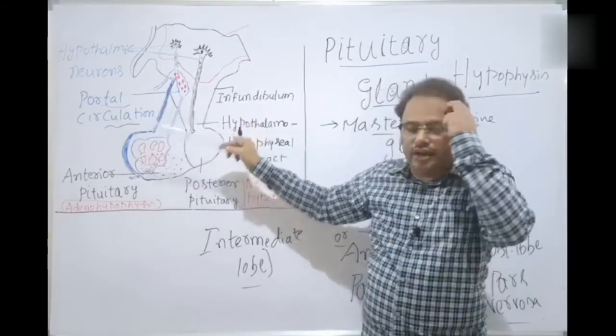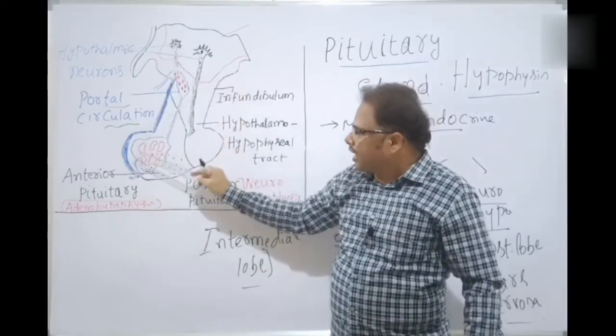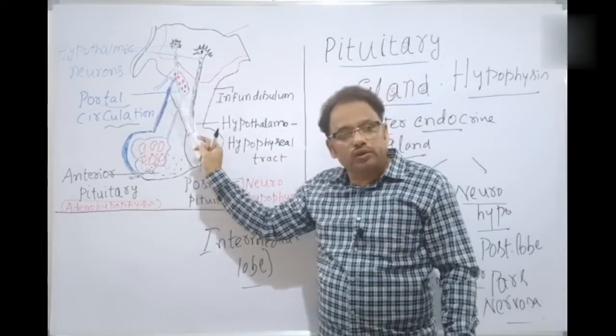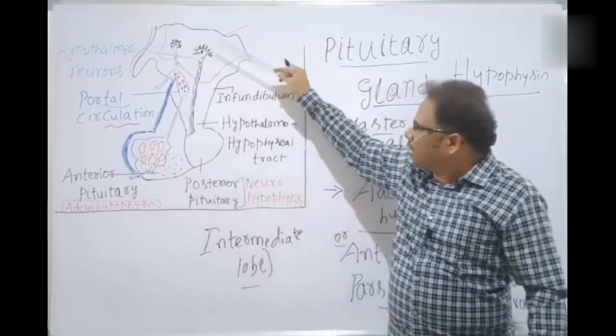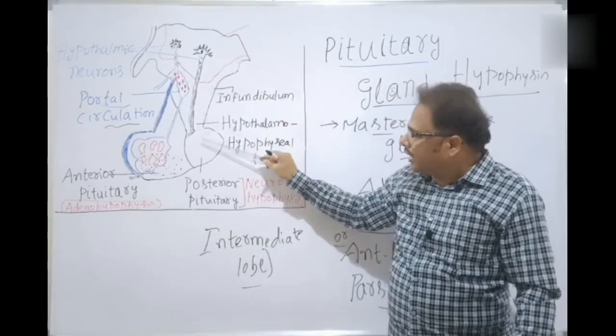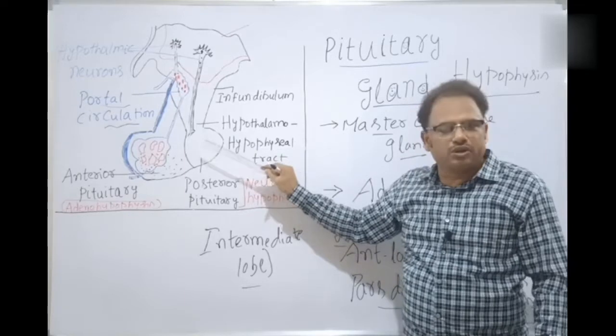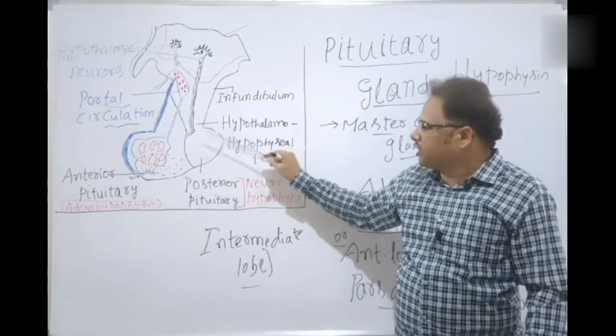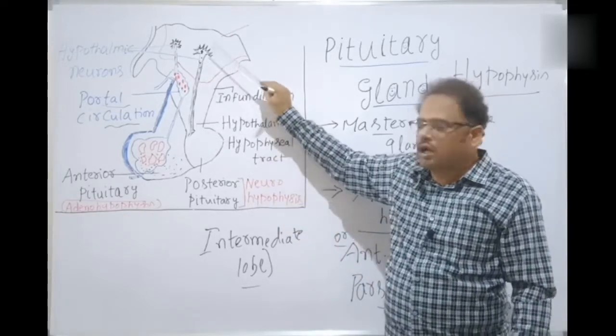So what is the connection between the hypothalamus and the anterior pituitary? That is called a portal circulation, whereas the hypothalamus is in direct contact with the posterior lobe of the pituitary gland. In this way, the posterior pituitary is under direct control of the hypothalamus.